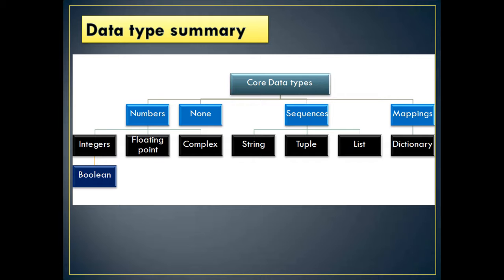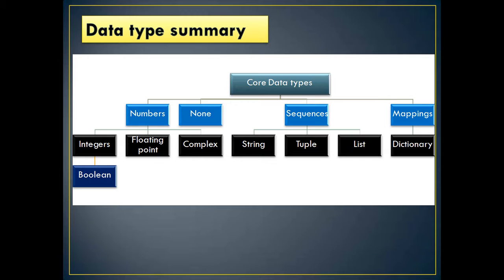Already we have discussed that under numbers there are integers, floating point, and complex. Under integers we have signed integers and boolean. Under sequences, a string, a list, and a tuple. And under mappings we have a dictionary, right? Basically there are 4 categories: numbers, None, sequences, and mappings.